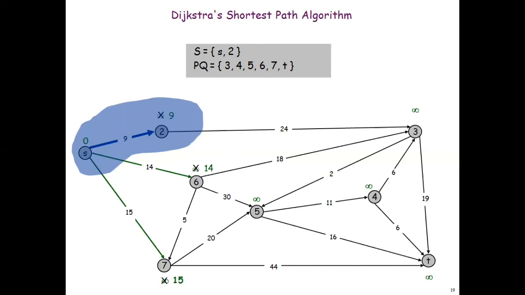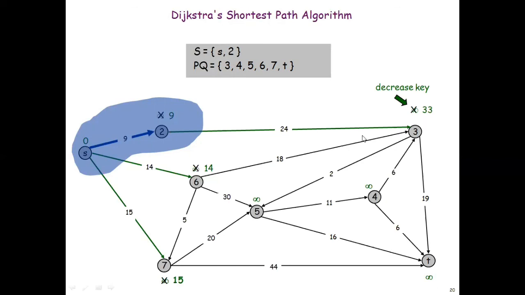minimum distance list. Now I should check from 2 what all are the edges connecting to the other parts of the graph. So I have a connection from 2 to 3. So 2 was 9 and this was 24. So the total distance from 2 to 3 will be updated to 9 plus 24, that is 33. So infinity will be updated to 33, and that is the only connection to us.